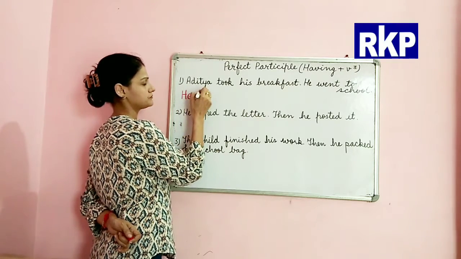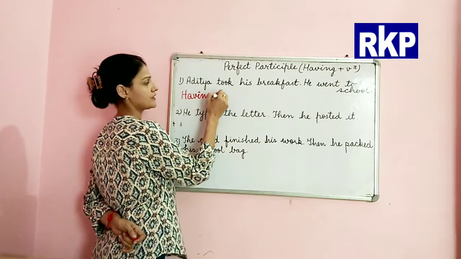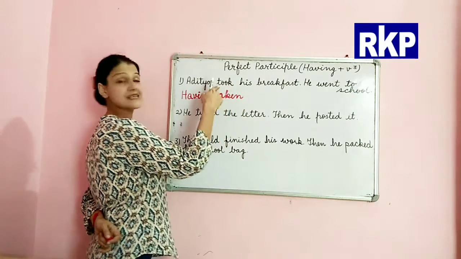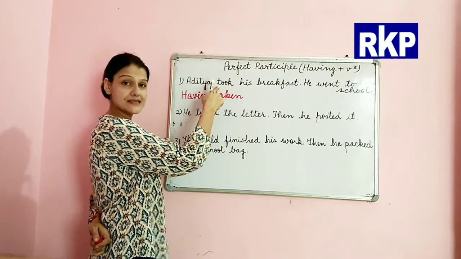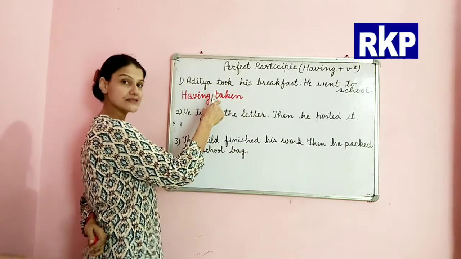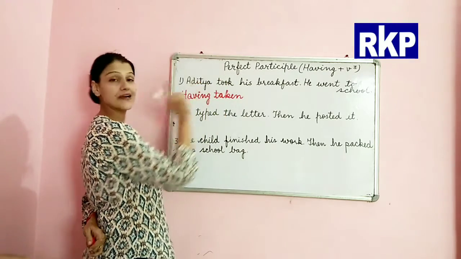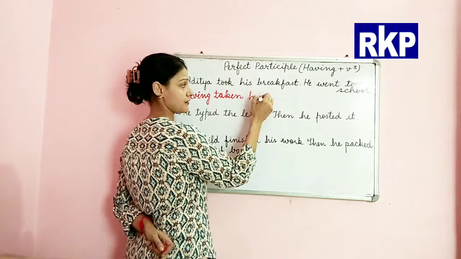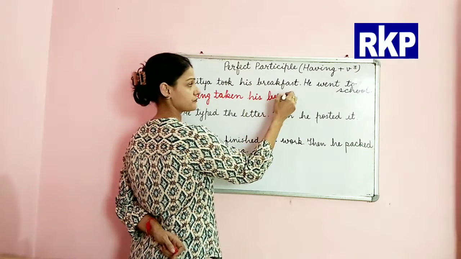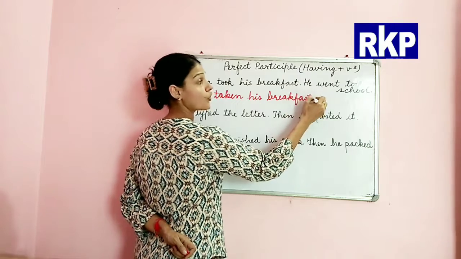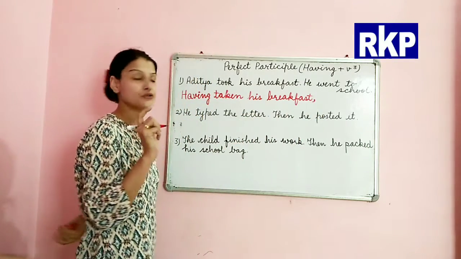Having taken, because this is our verb, the first action. That's why we are using this verb in perfect participle. So, having taken his breakfast, comma, that is very important to use.